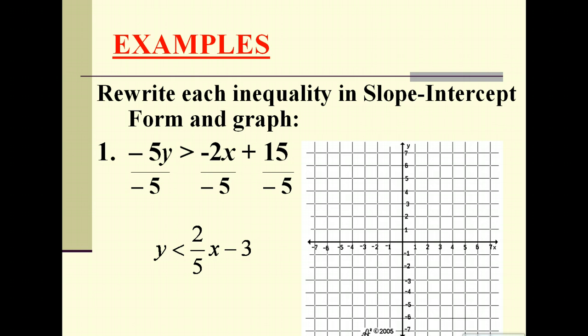Okay, so now we're going to plot the line. We're going to plot our y-intercept at negative 3. We're going to use our slope, up 2, 5 to the right. Okay, we ran out of room, so for my bonus point, I'm going to go down 2 and 5 to the left. Okay, dashed or solid? Well, it's just a less than sign, so it's going to be a dashed line. And then I need to decide which way to shade. Well, it is less than, so I'm going to shade below my line. This is the solution to our inequality.